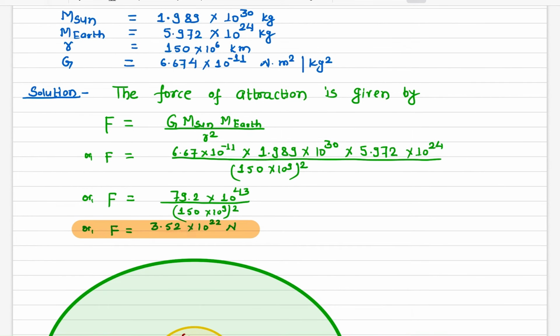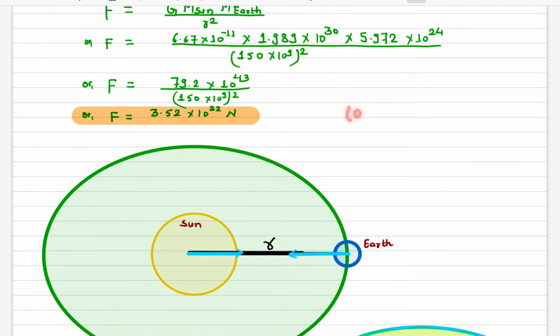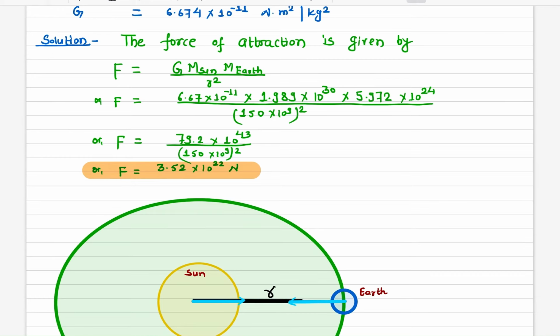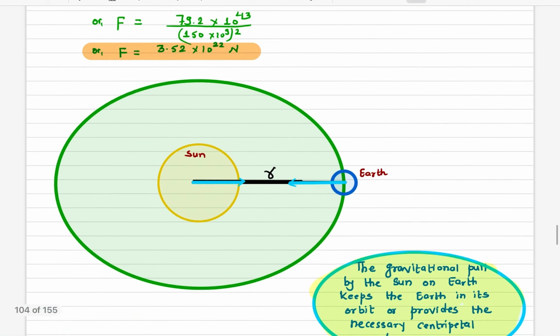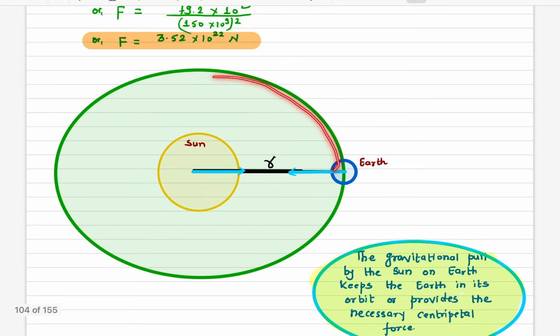And look at this number here. This is a huge force, 10 to the 22 Newton. That's a huge force. This is close to the weight of the earth itself. So this is a significant amount of force here. And this gravitational force, the gravitational pull by the sun on the earth, keeps the earth in its orbit.